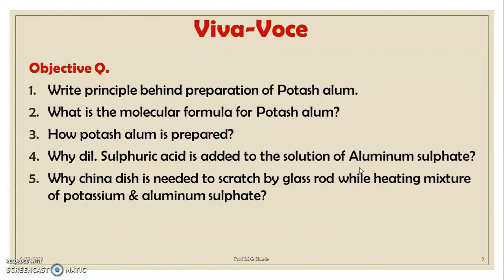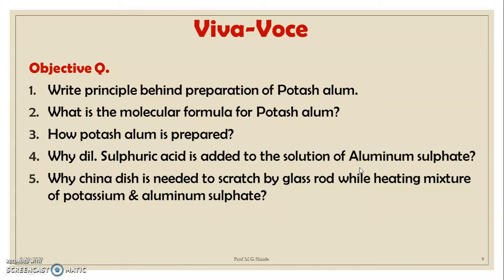So the next part is about the viva questions. First of all, objective questions. The first question is, write down the principle behind the preparation of potash alum. We have already discussed the principle, where we require equimolar concentrations of potash sulfate and aluminum sulfate. The hot solution of potash sulfate is added to the solution of aluminum sulfate, so that the double salt, potash alum, crystallizes out and we get the final product. We have to filter it and dry it.